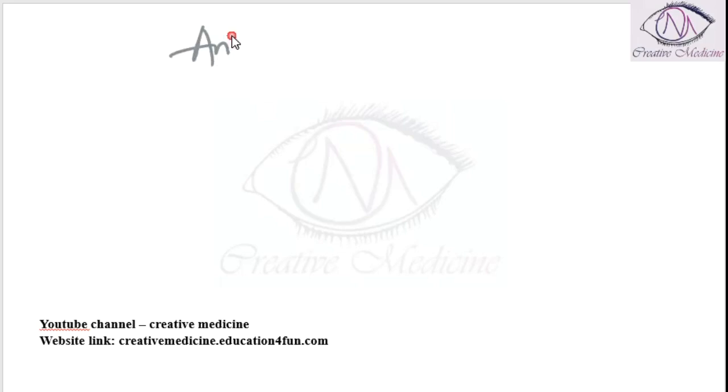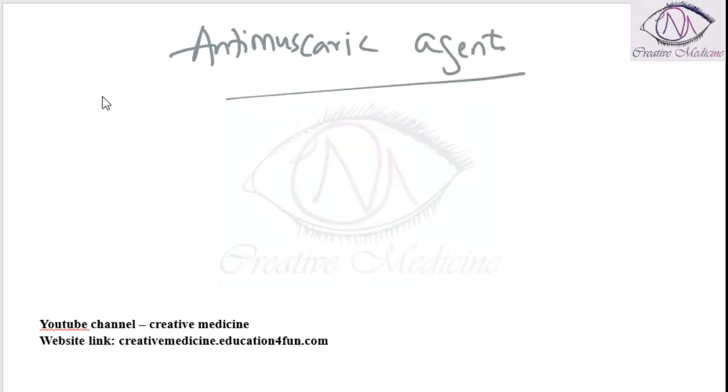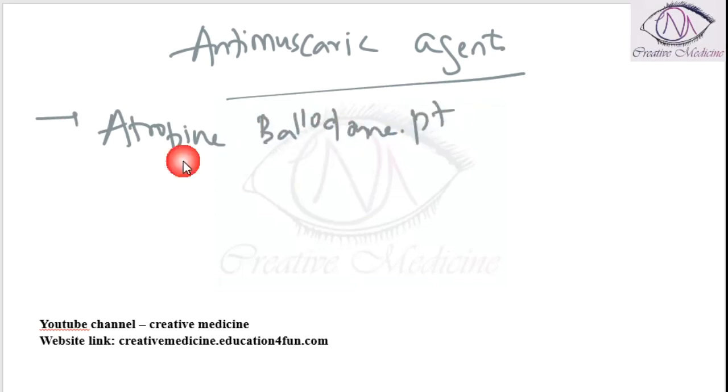In this lecture, we will learn about poisoning by antimuscarinic agents. It occurs due to the deliberate ingestion of atropine or belladonna. If anyone, knowingly or unknowingly, takes atropine or belladonna, then he or she might suffer from antimuscarinic side effects.